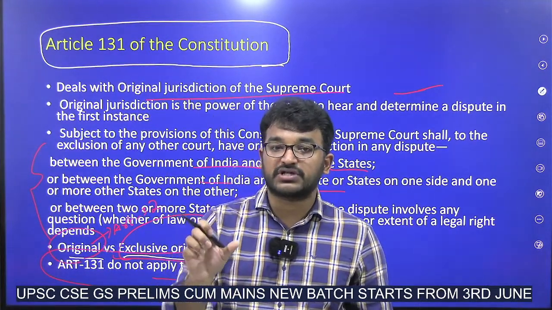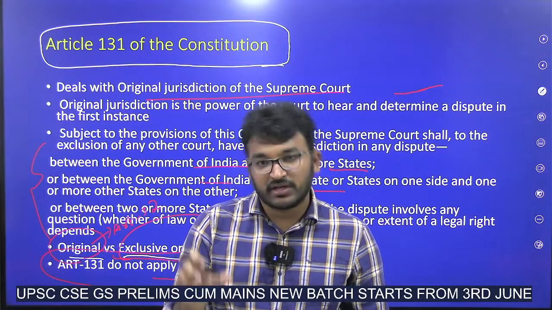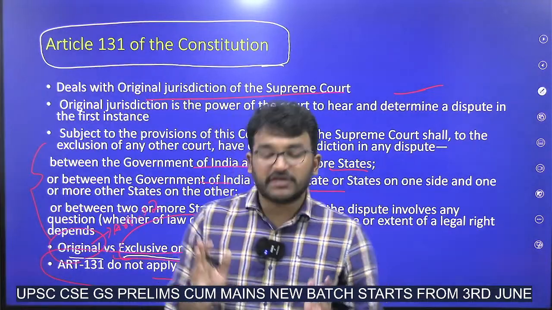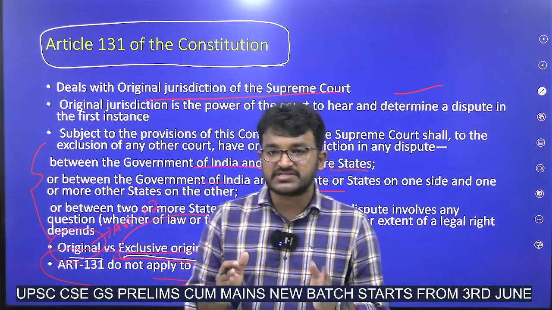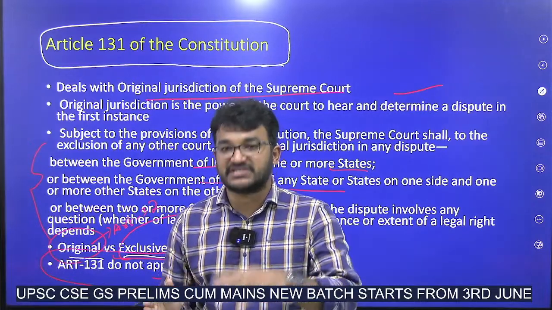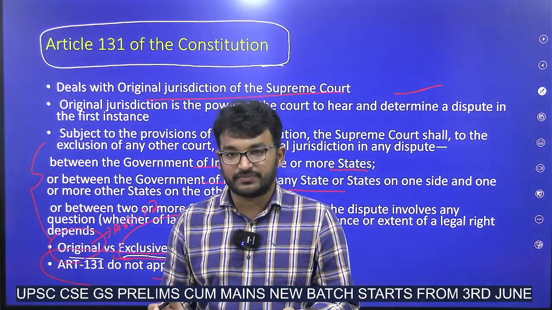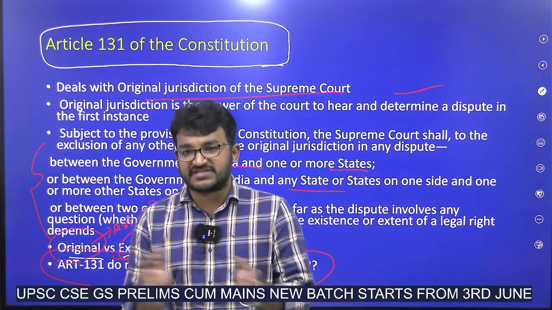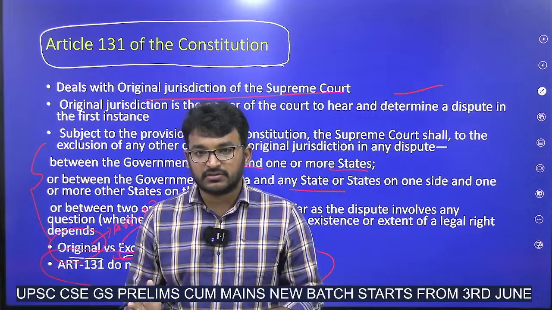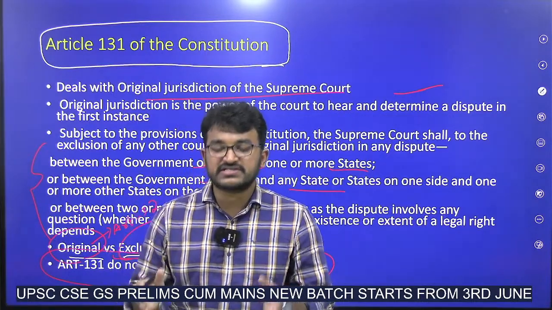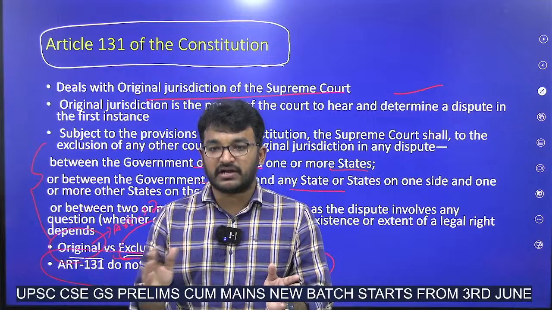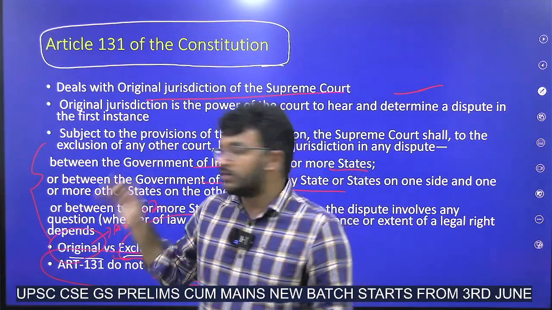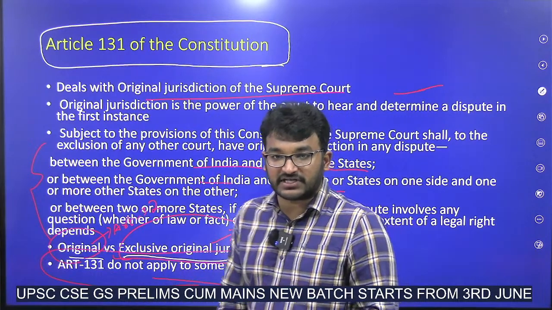Next, with respect to the decisions of the Finance Commission, Article 131 does not apply. Next, if between central and state governments there are disputes of a commercial nature, those are also not allowed. And there might be issues with respect to expenditures and pensions between central and state governments. So these 6 issues cannot be taken to the Supreme Court under Article 131. This is the main crux of Article 131.